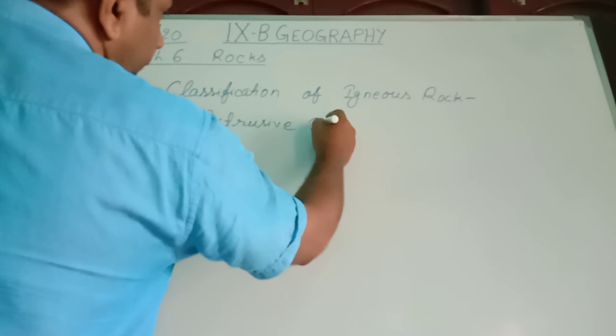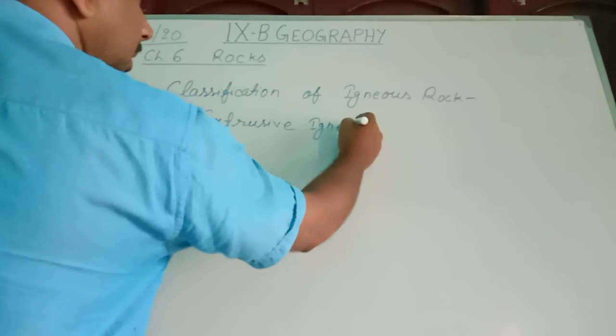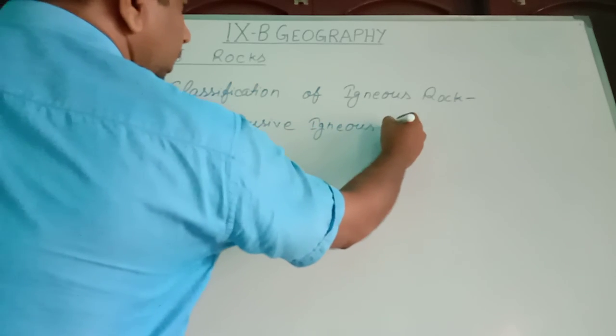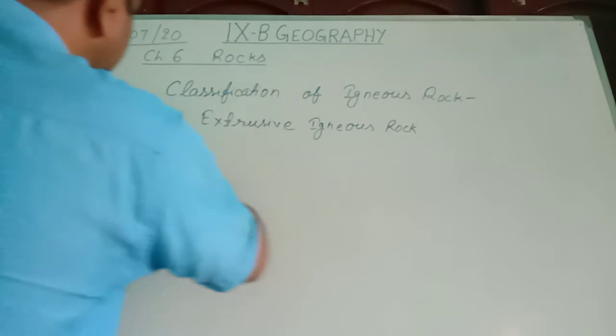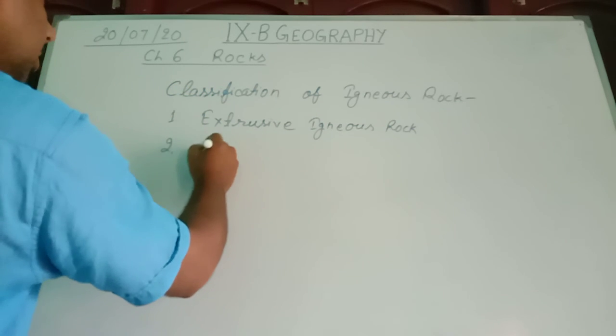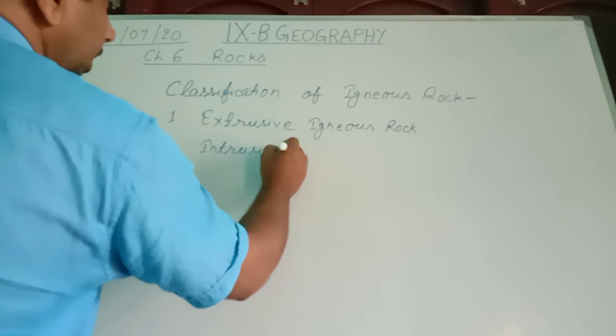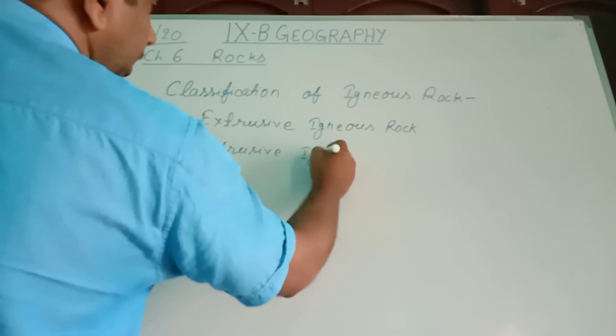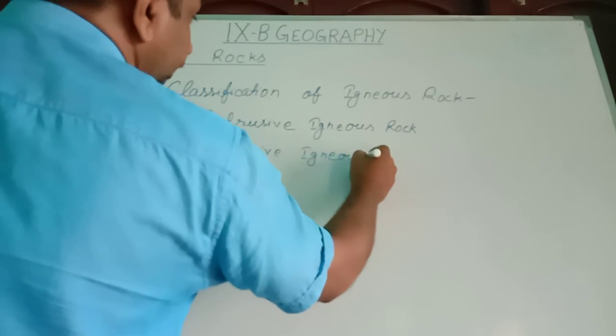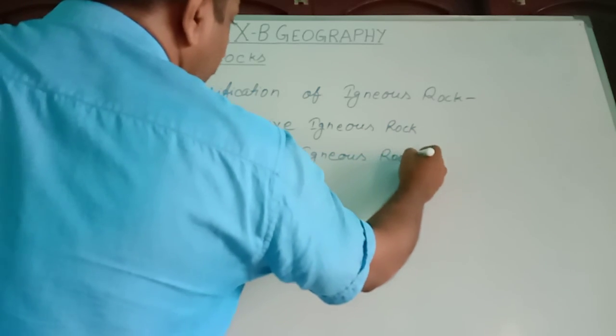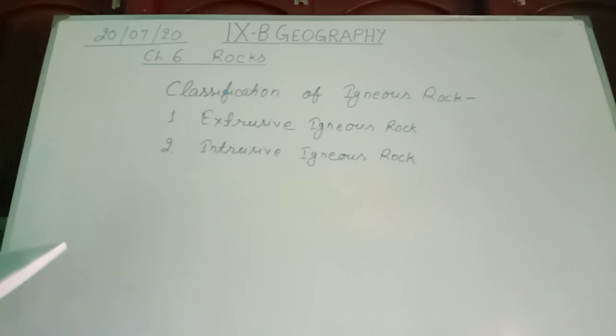And number two is intrusive igneous rock. One by one we will see the explanation of extrusive and intrusive igneous rock in the next class.